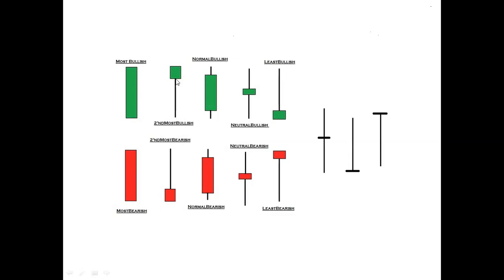Ultimately at the end of the day, price closes at the day's high. That's why it doesn't have any wick or tail, any shadow. In the middle of the day bears started the fight, but it couldn't sustain. Ultimately bulls take control and close at the day's high, and this is also a very bullish candle.